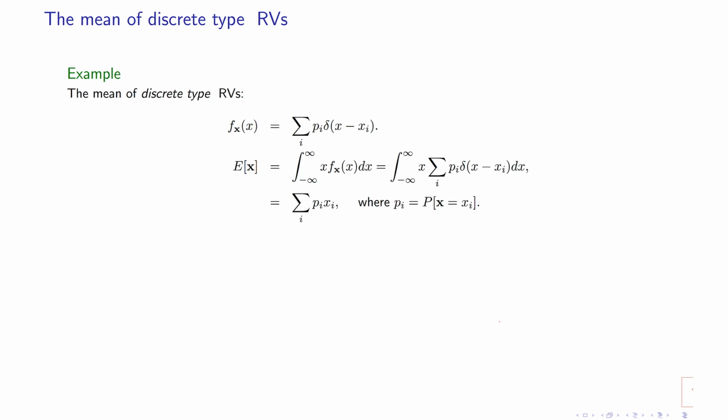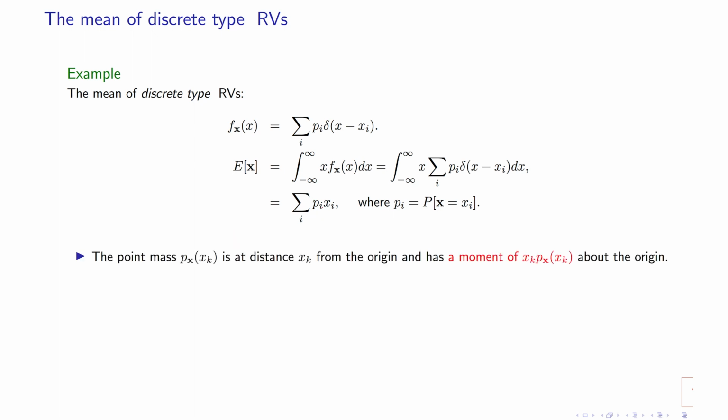So this is the same as what we calculated using the Lebesgue integral. So obviously you could say that if you have a discrete type random variable, you multiply the masses of probability by the location where the mass is located, then you get the expected value. So the point mass at the distance of xk from the origin has a moment of this one.